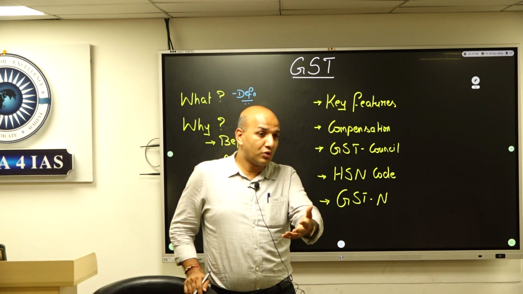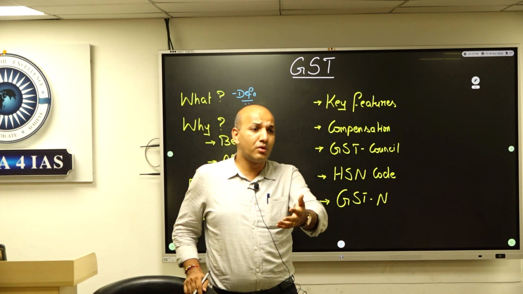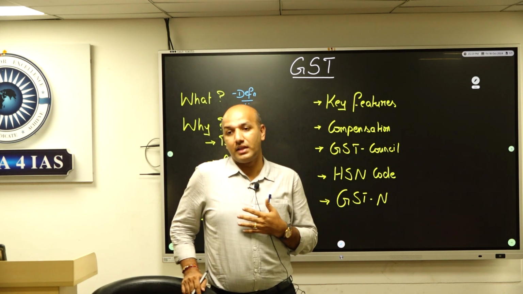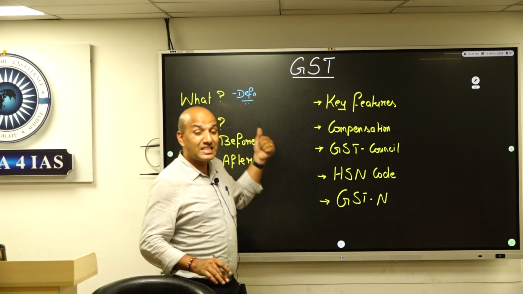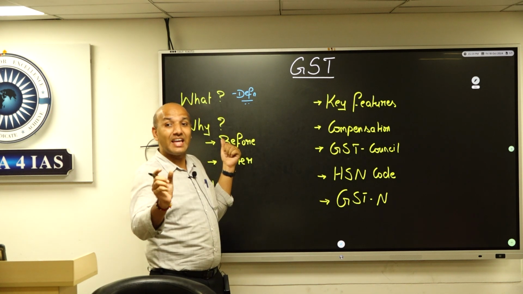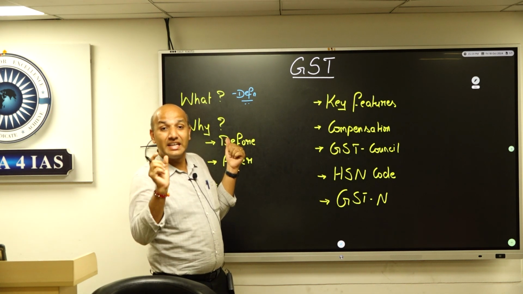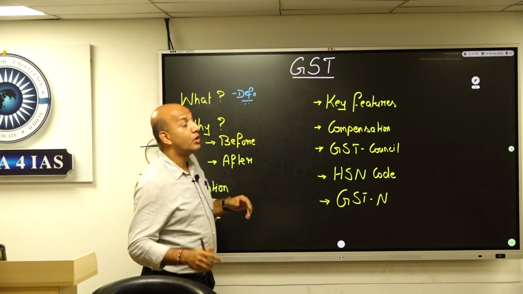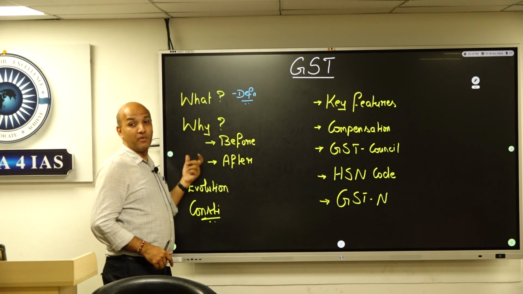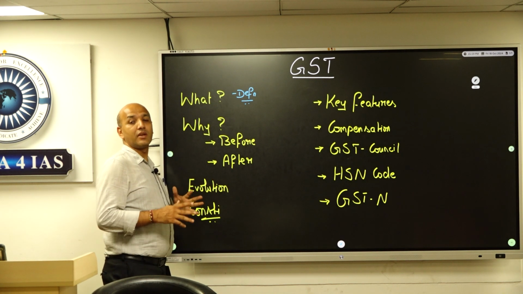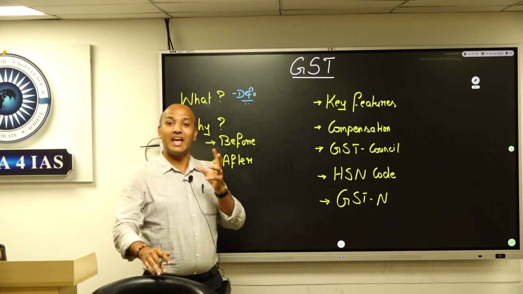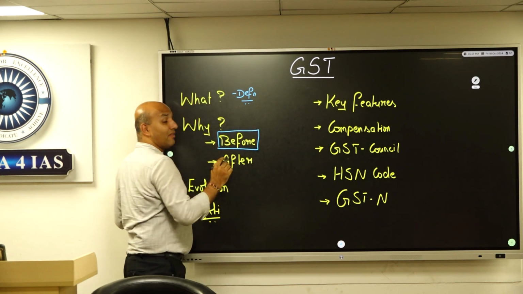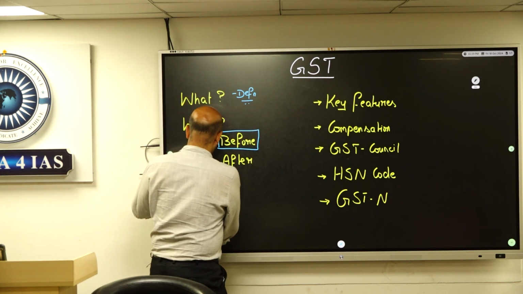And you have been reading newspapers day in and day out of how GST collections have been continuously increasing and how that has benefited the economy also. It's a destination based unified indirect tax. That's how we understand GST. So what was the scenario before, and what is the scenario now? How do we understand the why aspect of GST? When I try to understand this part, we'll get to see the idea as such.